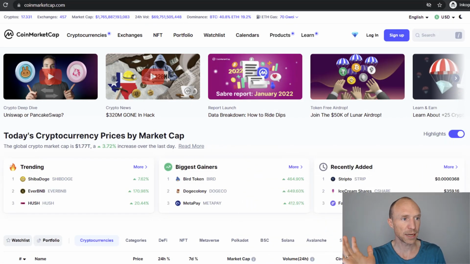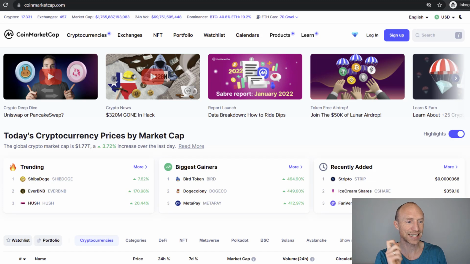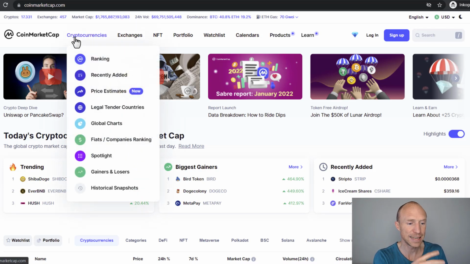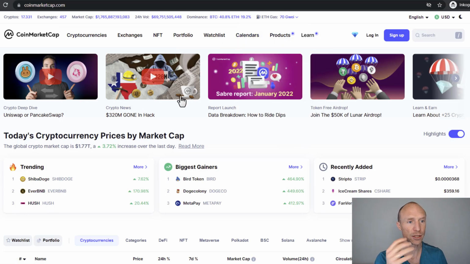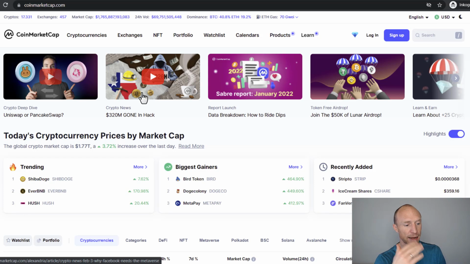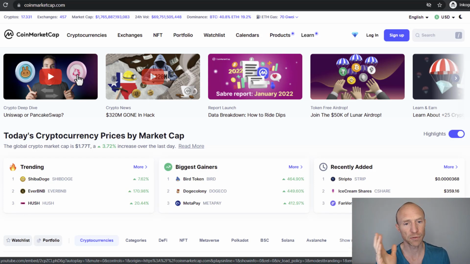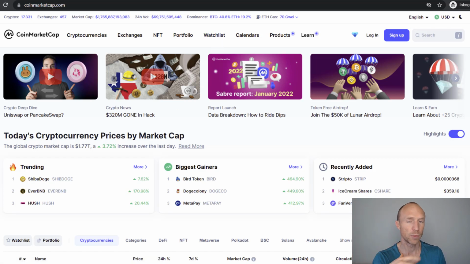So let's start by going over very quickly what CoinMarketCap is, in case you do not know. If you do, then just use the timestamps in the description below to jump forward. But CoinMarketCap, you see, is where you can find a lot of different information about cryptocurrencies. I use it daily to keep an eye on the different rates of the cryptocurrencies, and it has a lot of information. It has these watch lists where you can add cryptocurrencies so you can keep an eye on them, which I use quite a bit also.